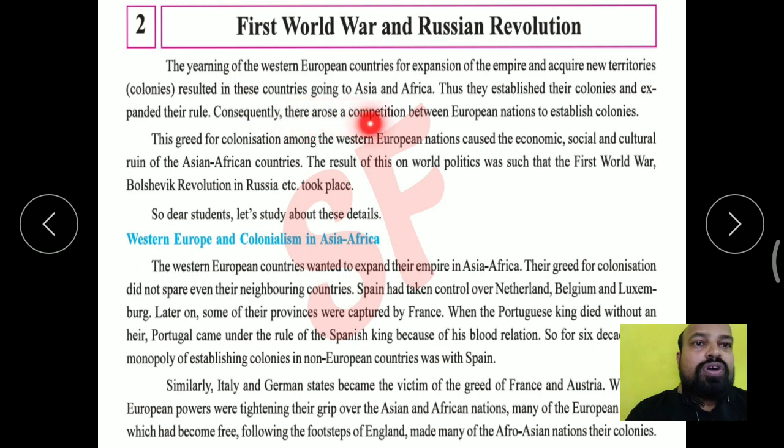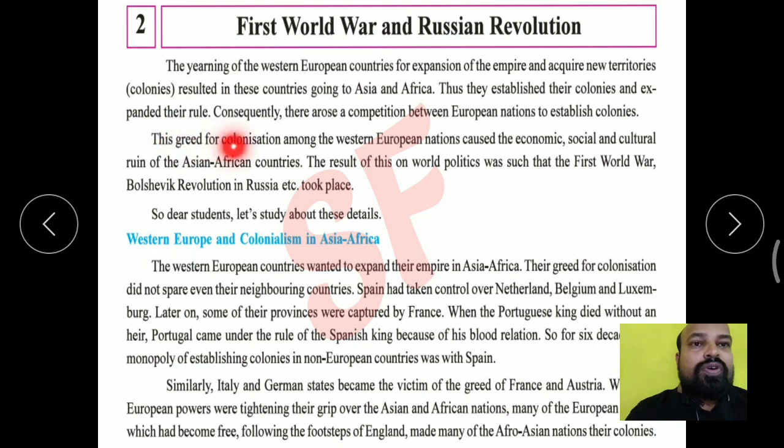Consequently, there arose a competition between European nations to establish colonies. There was competition among all the European countries, British, Dutch, Portuguese, and it was a cutthroat competition. They could do anything to withstand any other European country.